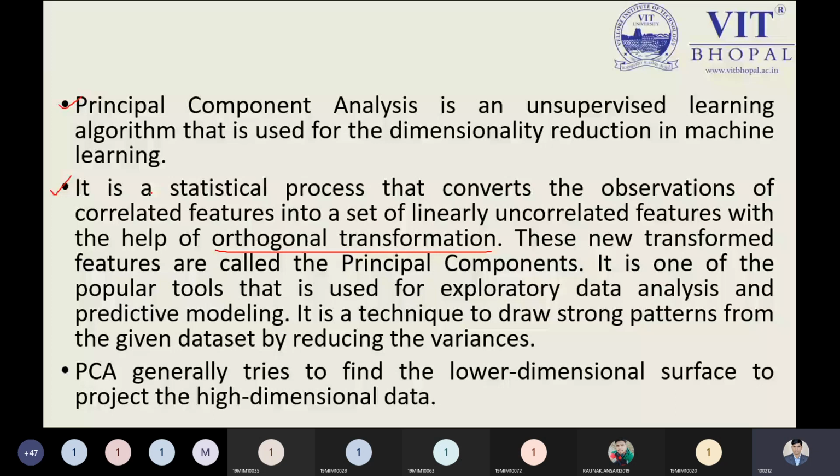After the transformation, your features 1, 3 to 2, or maybe 5 to 2 or 3. So you are just trying to reduce the dimensionality. It means suppose you are choosing 6 different features, then your features should be reduced from 6 to 5, 4, 3, 2. Okay, so that is the point.